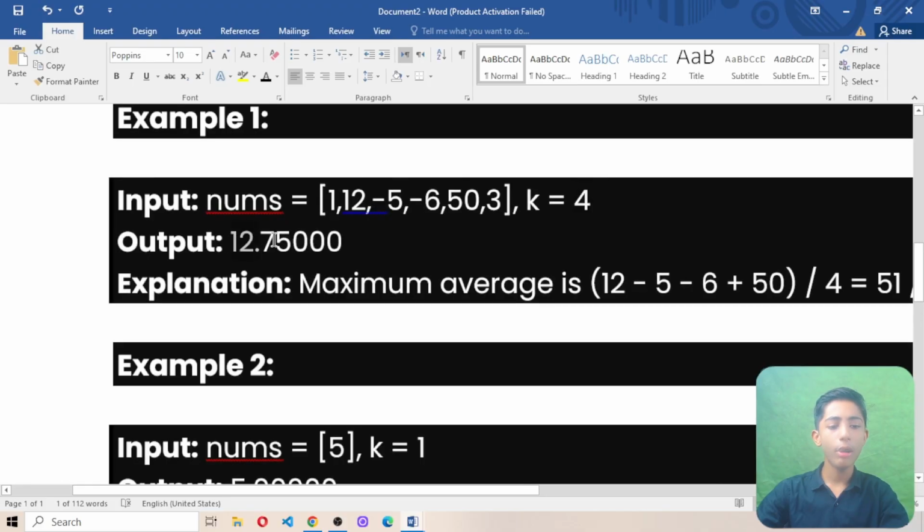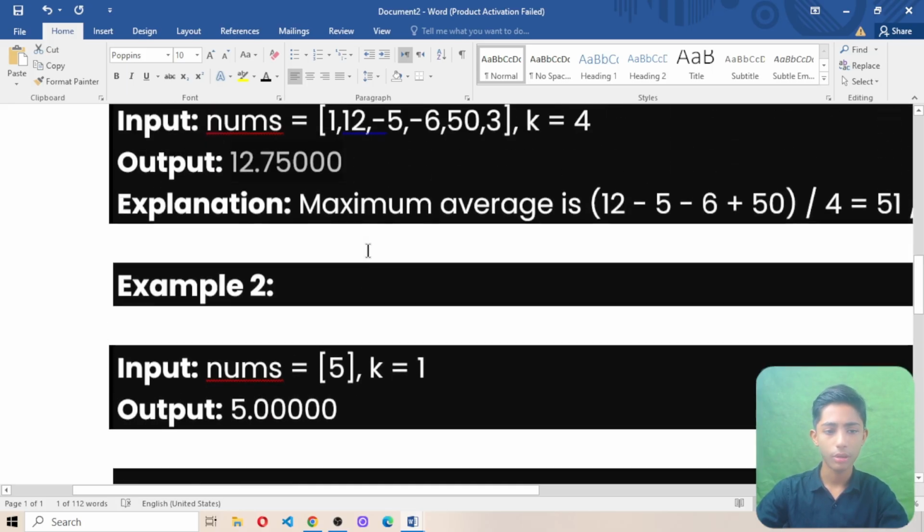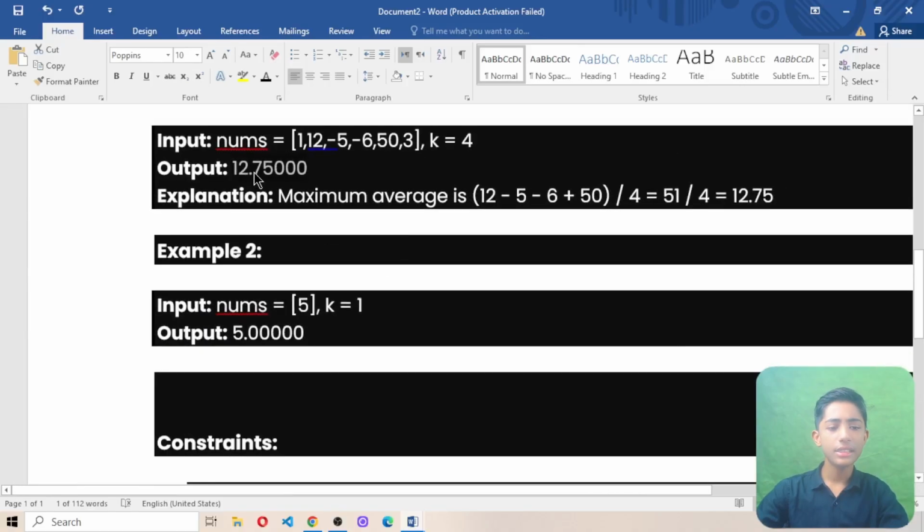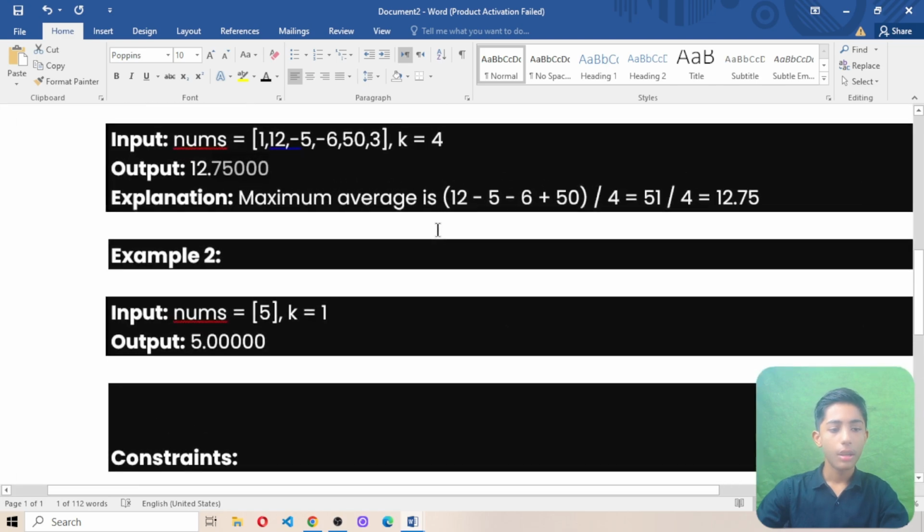The output is coming 12.75000. Now why is this type of output coming, 12.75000? Let me tell you. In the explanation, the maximum average is 12 minus 5 minus 6 plus 50, divided by 4, which is equal to 51 divided by 4, which is 12.75.